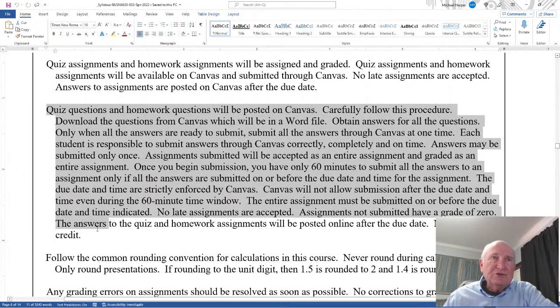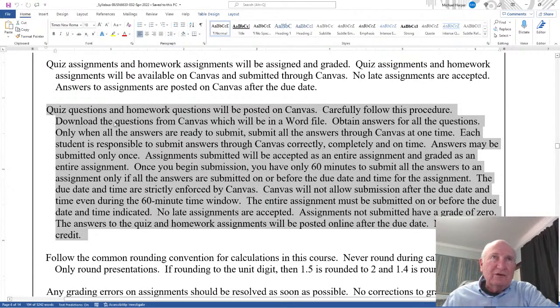Now, make sure you read this paragraph very carefully. You are responsible to submit these things correctly. And errors are a problem. If it's after the due date, then I can't help you. You get a 0 if you don't submit it.